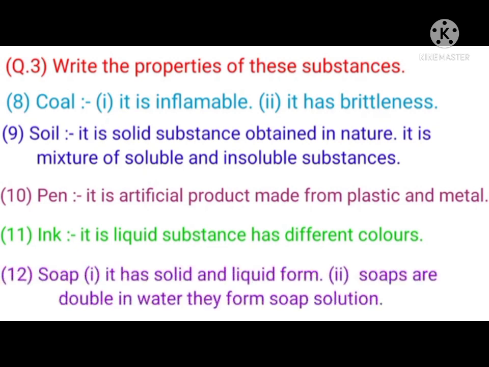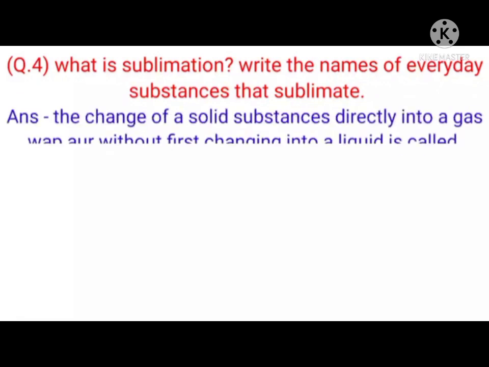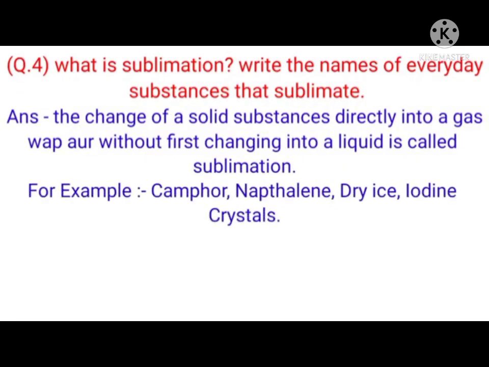12. Soap. 1. It has solid and liquid form. 2. Soaps are soluble in water. They form soap solution. Question 4. What is sublimation? Write the names of everyday substances that sublimate. Answer. The change of a solid substance directly into a gas or vapor without first changing into a liquid is called sublimation. For example, camphor, naphthalene, dry ice, iodine crystal.